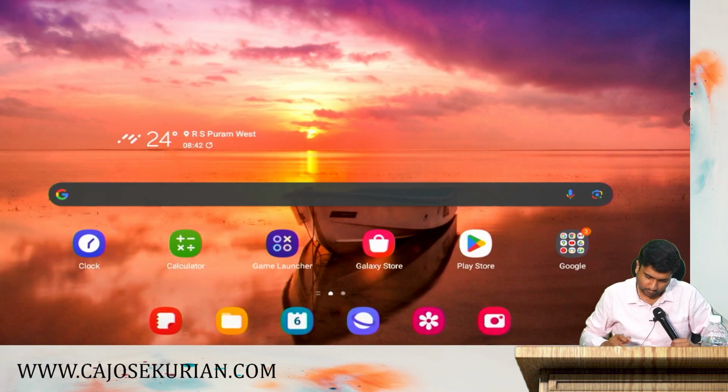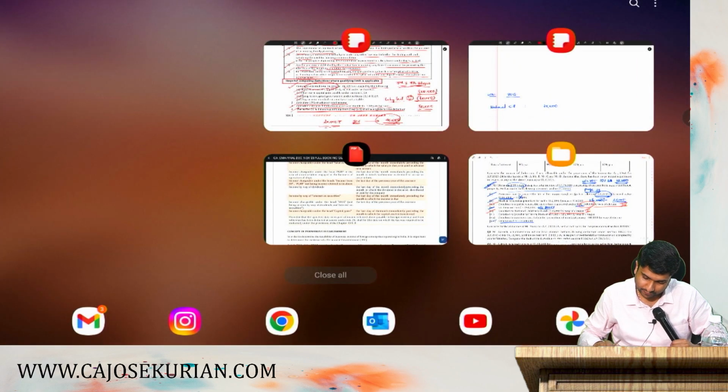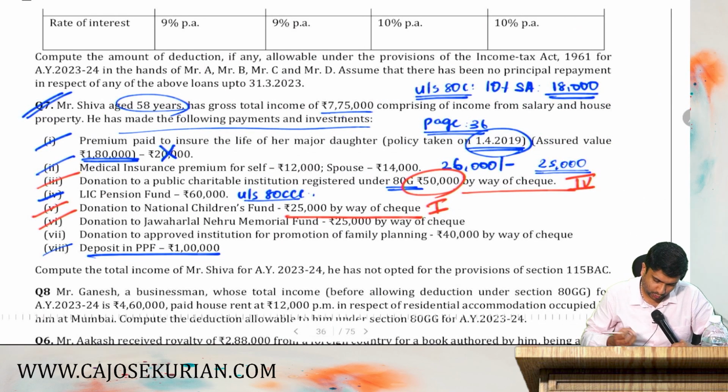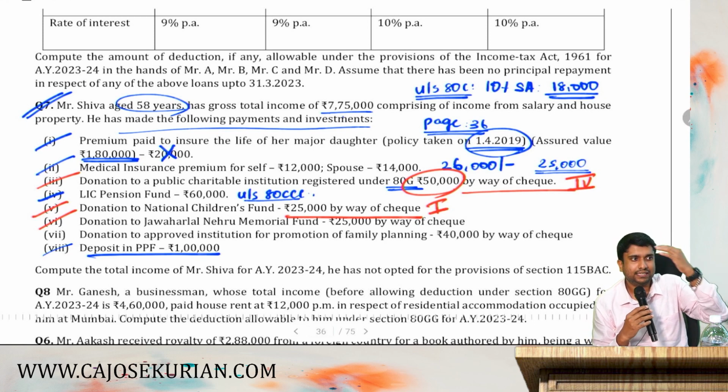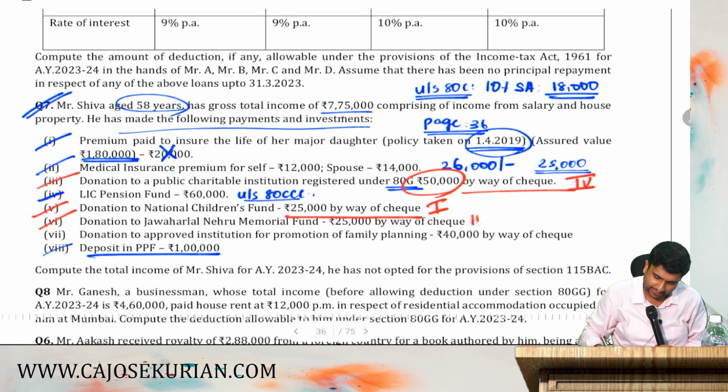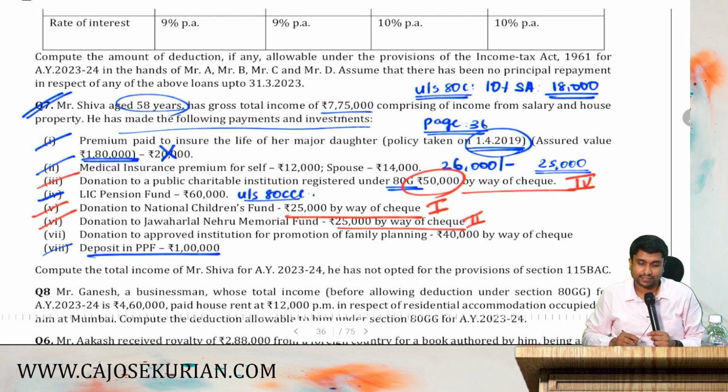Alright. Now what is next? Next item is donation to Jawaharlal Nehru Memorial Fund. You tell me, Jawaharlal Nehru Memorial Fund will come under which category? Second category, 50% without any ceiling limit. So we can deal with that because it does not have any other ceiling limit. So 25,000, that means 12,500 you can take as a deduction.